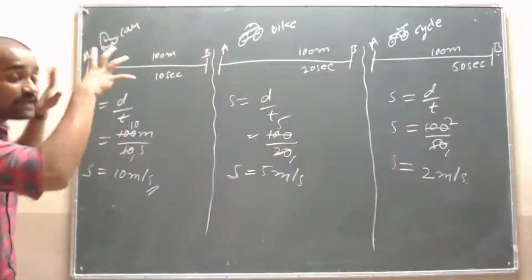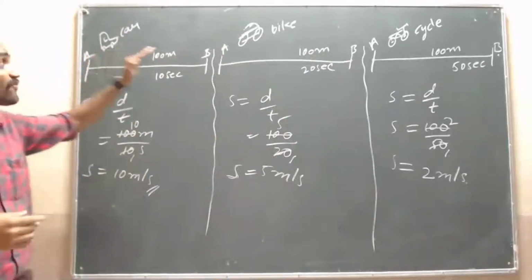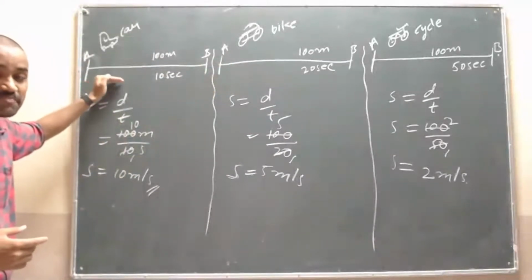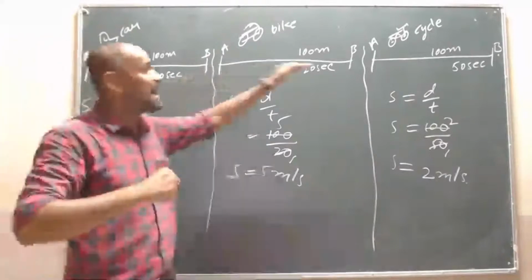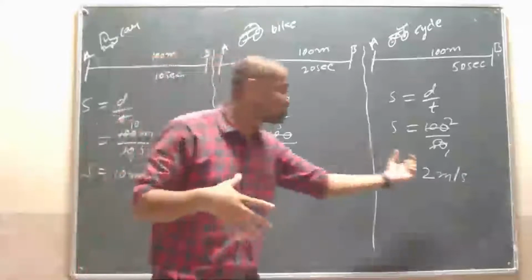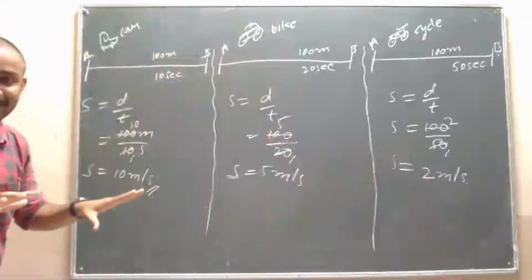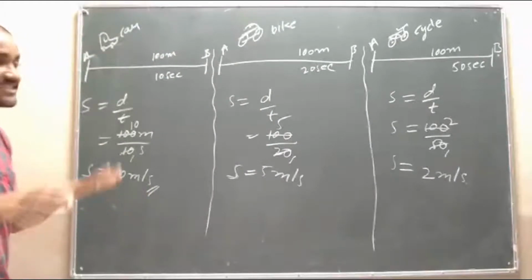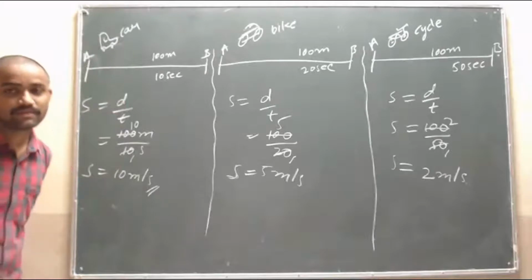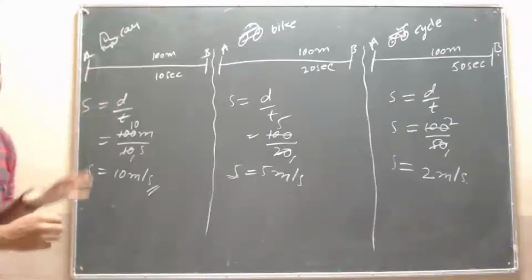And which will move faster? We can conclude that the car moves faster than the bike as well as the cycle. The car's speed is more as compared to the bike as well as the cycle. And the bike moves faster as compared to the cycle. Simple. This is about speed, students.